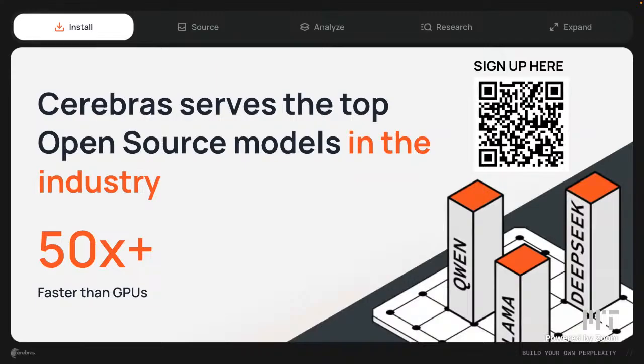Okay, so first we'll just start with what Cerebras is. If you haven't already, you already have API keys, but you can find the QR code again. Basically, we are the fastest inference provider in the world. We run models like Meta Llama, Alibaba Qwen, OpenAI's GPT OSS models, and more, all about 50 times faster than NVIDIA GPUs.